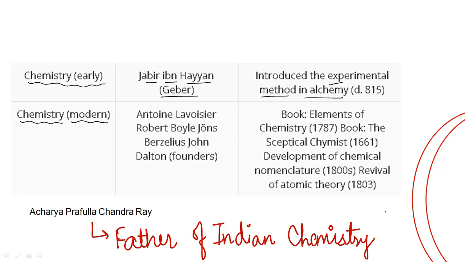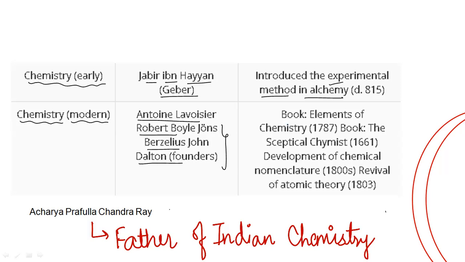The father of modern chemistry was A. Lavoisier. Okay, everyone, and the other scientists who gave important experiments and played an important role in chemistry were Robert Boyle, Berzelius, and Dalton. These played an important role in chemistry, everyone.